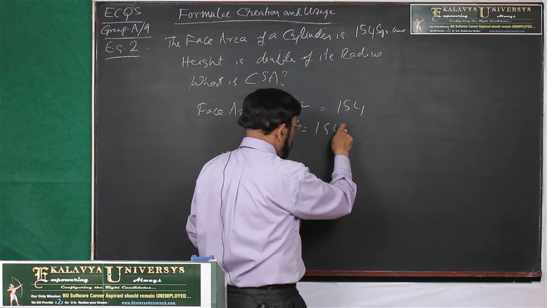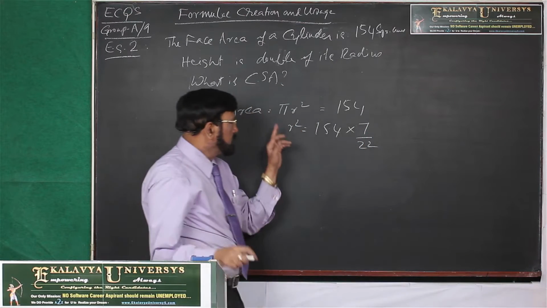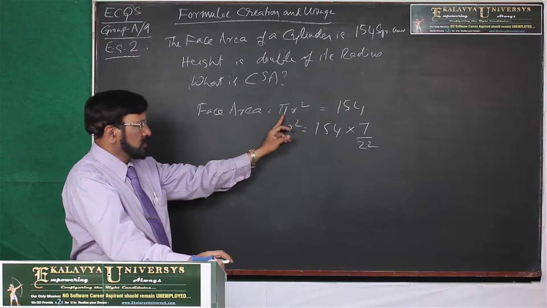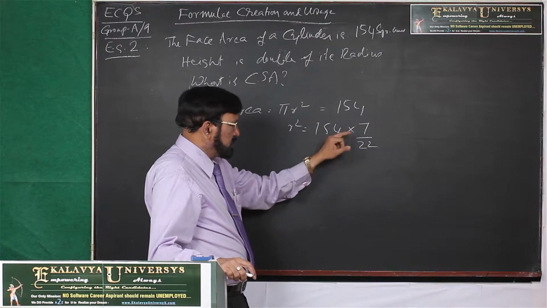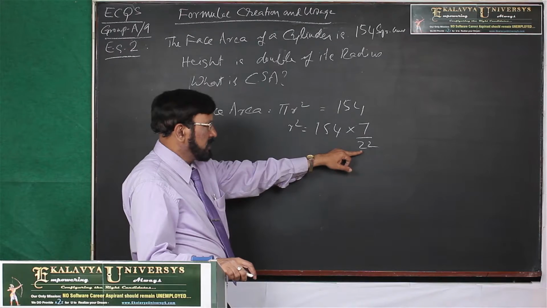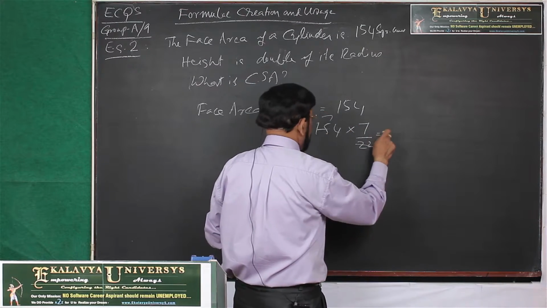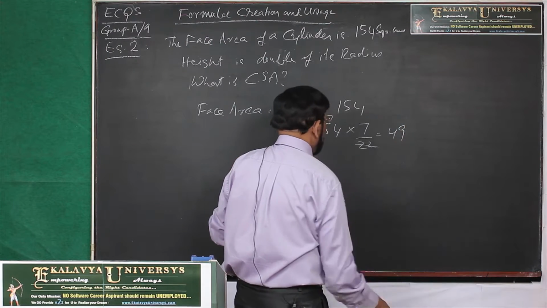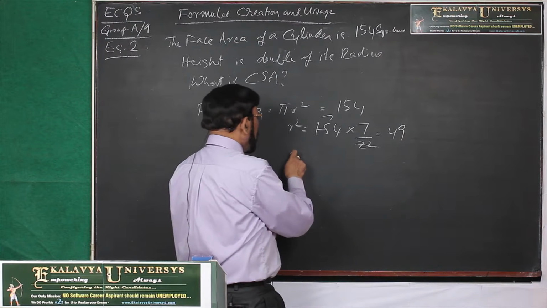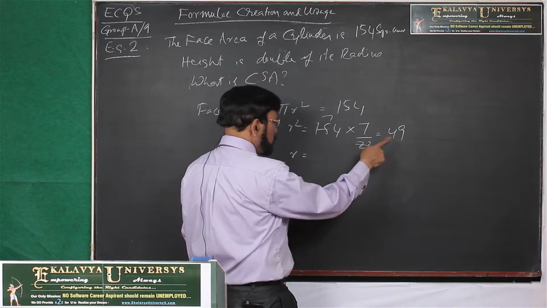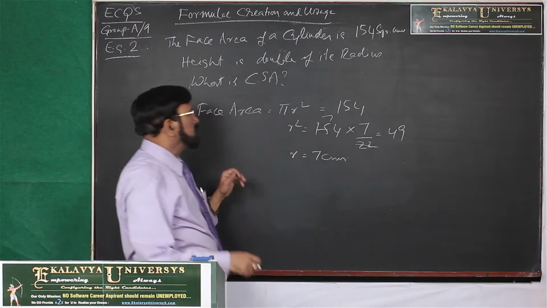So r square is 154 into 7 by 22. You know that pi is 22 by 7. If you take it here, then it is 7 by 22, and how many times does it go? 7, so 49. r square is equal to 49, r is equal to the square root of 49, 7 centimeters.